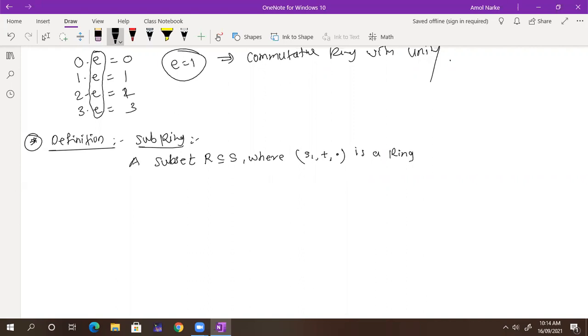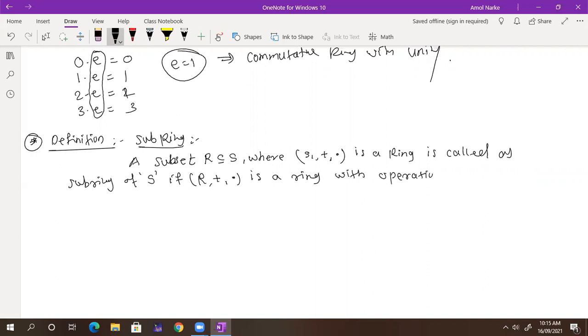So we have one big ring, which is a set S, and R is a subset of it. If R with the operations plus and dot is a ring, it is called a subring of S.